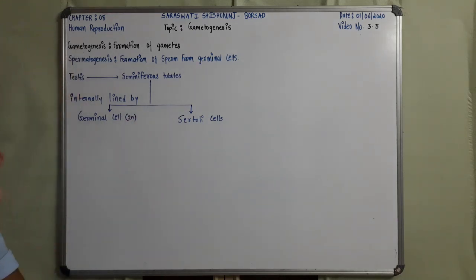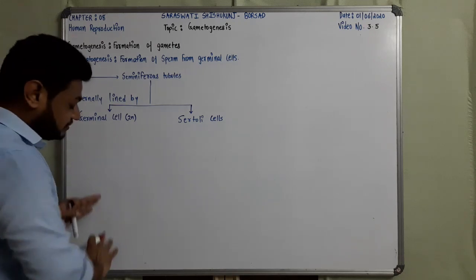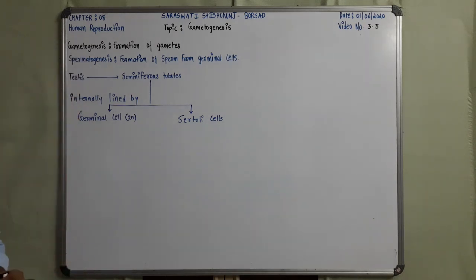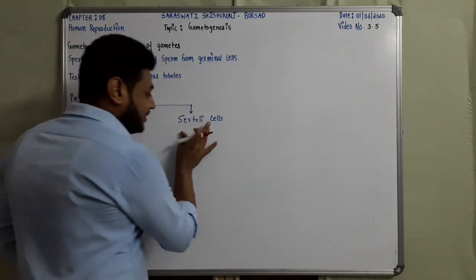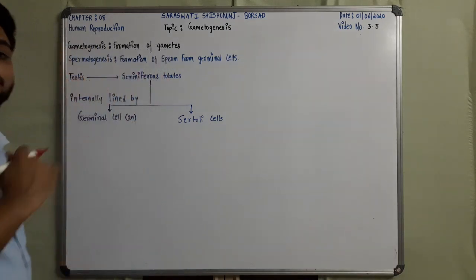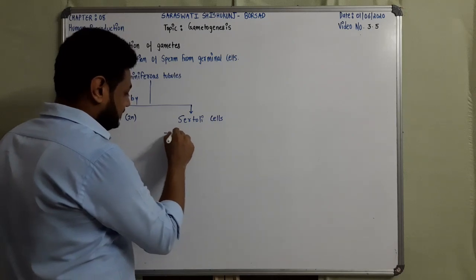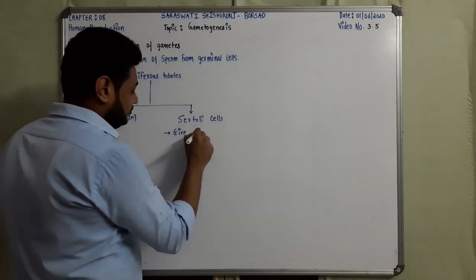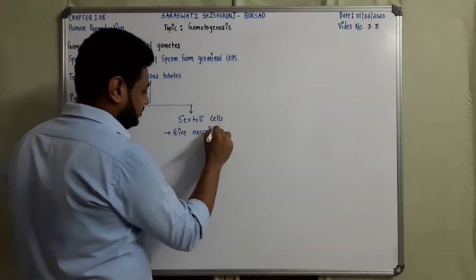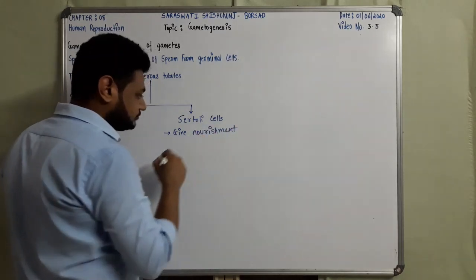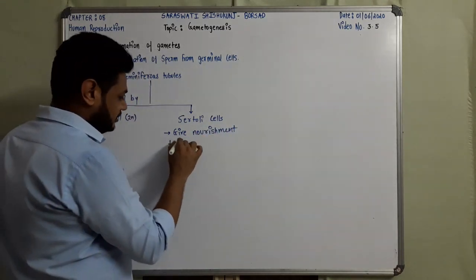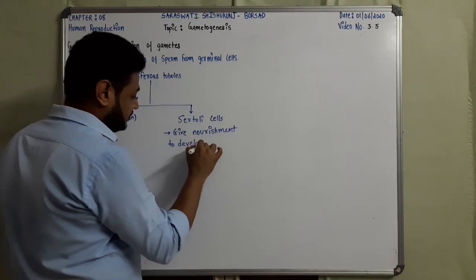So this will undergo division and further it is going to form a sperm. But let me explain the importance of Sertoli cells. Sertoli cells give nourishment, as I have already explained, to developing sperms, to developing spermatozoa.